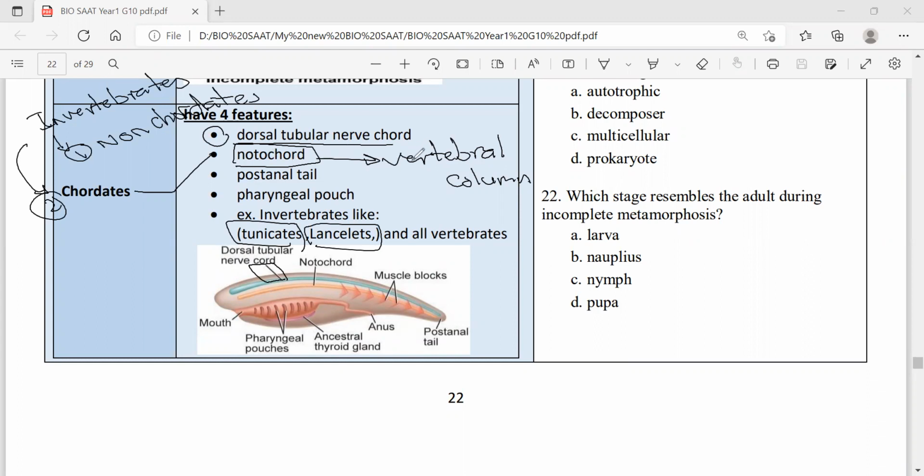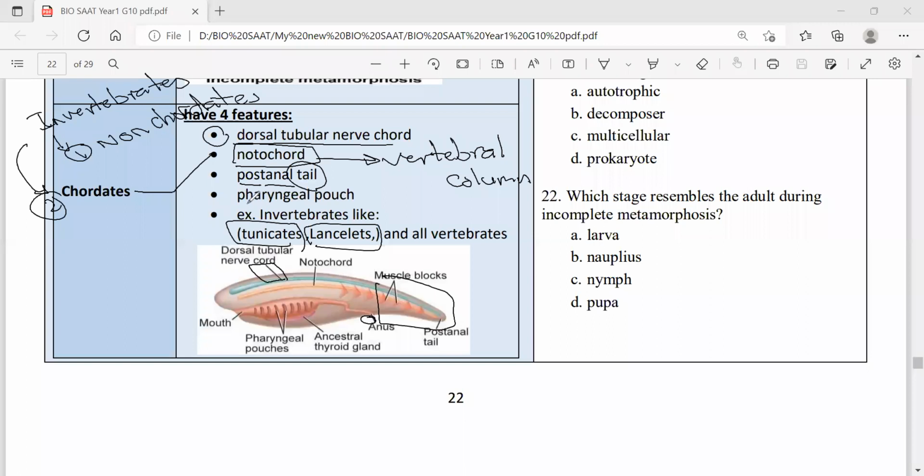Later, it becomes the vertebral column before birth. And also something that is not found in humans, but in all the other chordate animals, a postanal tail, a tail after the anus. This is the anus, and this is the tail after. Like horses, donkeys, dogs, lions, all have tails extending after the anus, a postanal tail.